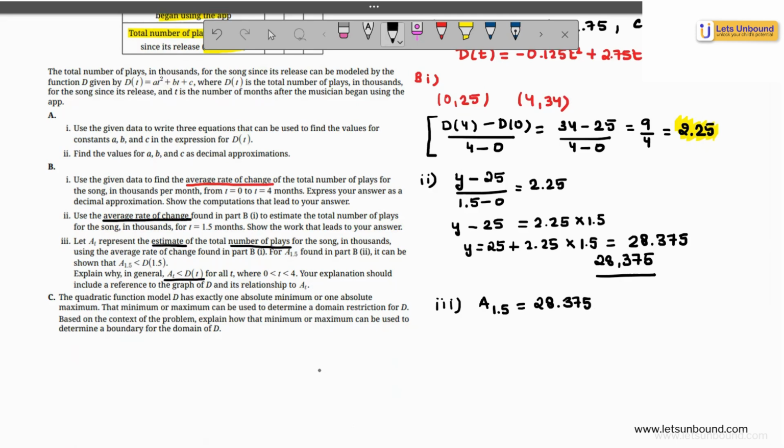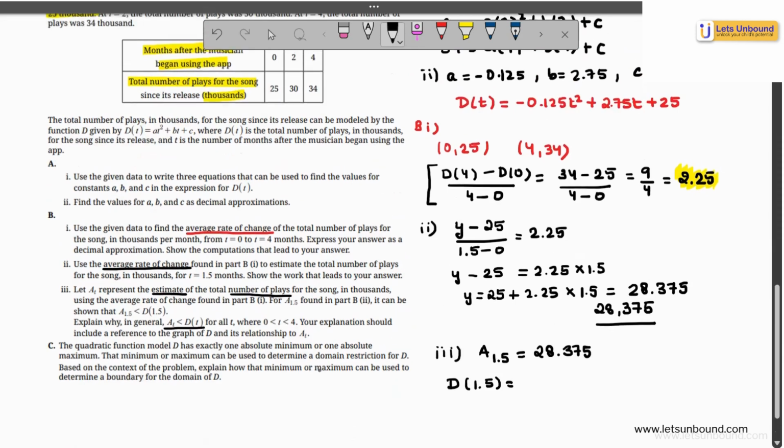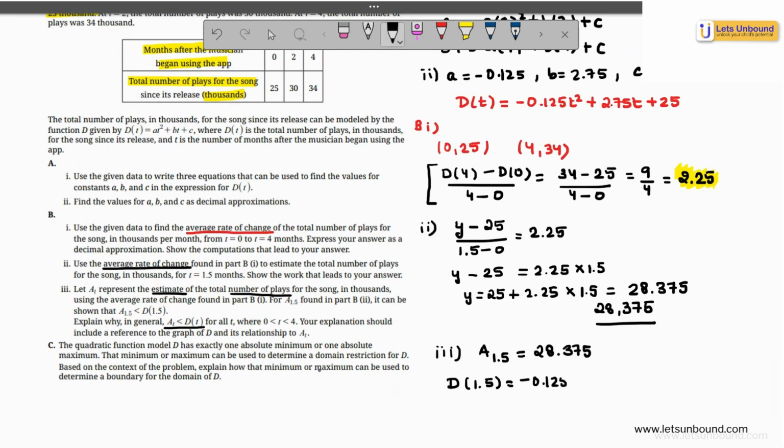28.375. Now, how do I find it out for D? For D, I will have to just substitute my values in the quadratic model that I got in the first part, which was negative 0.125 t square plus 2.75 t plus 25. So I'll substitute t as 1.5. Now I can make use of my calculator to do that.